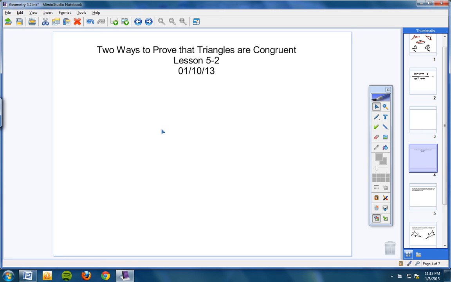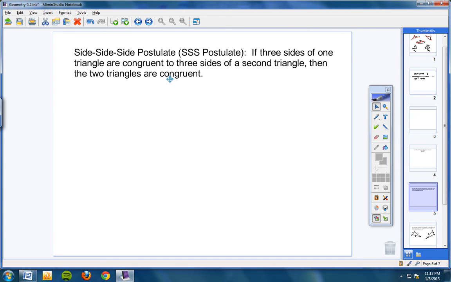Okay, the first method we're going to look at today, now remember this is geometry. It's not like any other math class you're going to take. There will be a lot of writing of definitions, postulates, corollaries, theorems, etc. So I need you to copy this in your notes, okay?